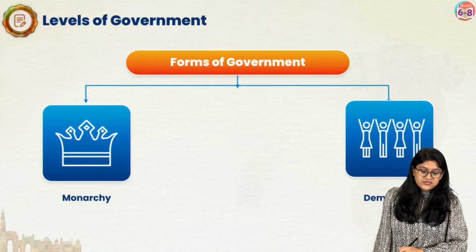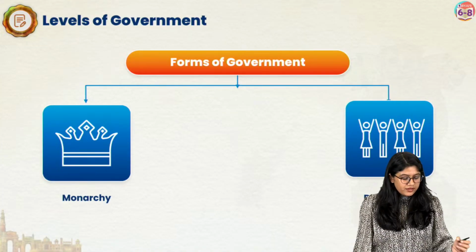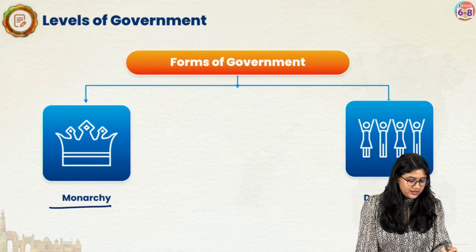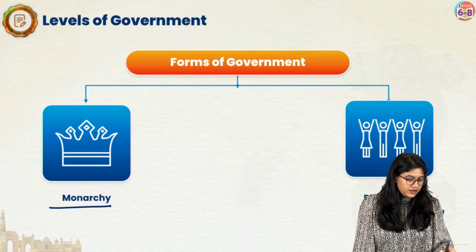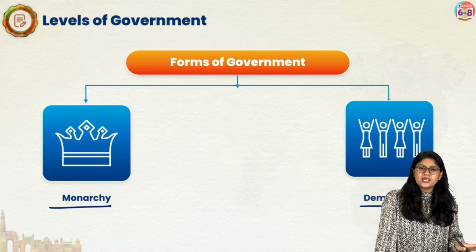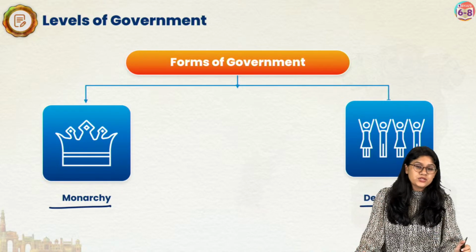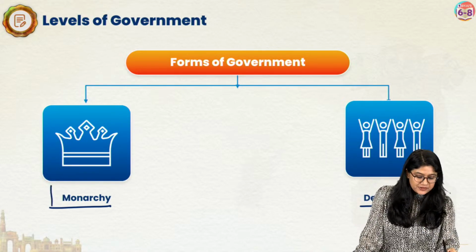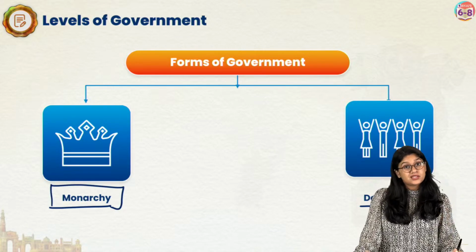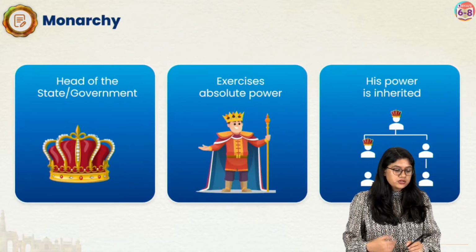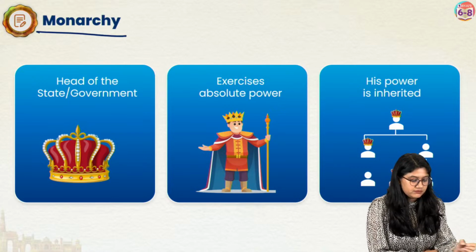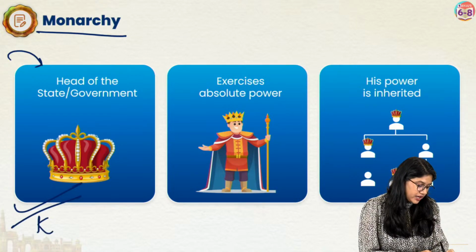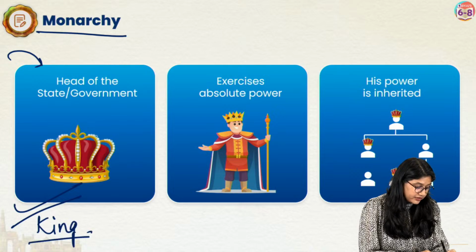Now I'm sure you would have seen that in the olden times we had monarchy, and now we have democracy. I'm sure you have heard stories about kings and their kingdoms. In this, there's a king who controls the kingdom, right? So let's talk about monarchy. What is monarchy? The head of the state is the king. The king is the head of that particular kingdom.